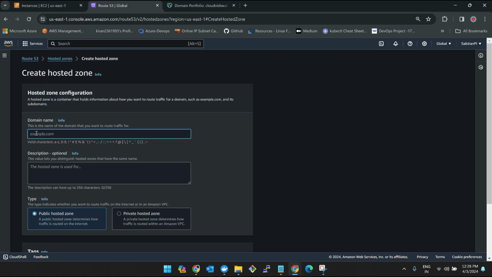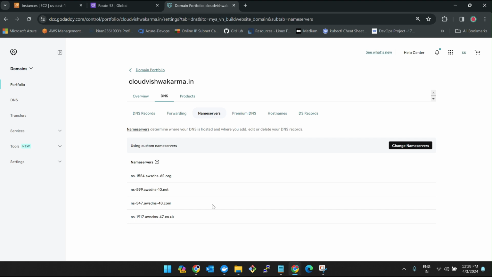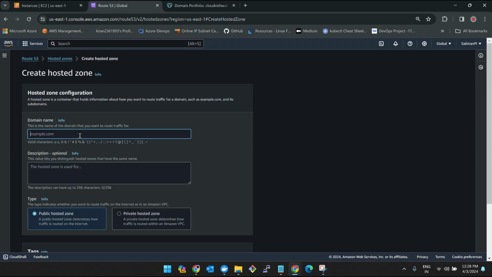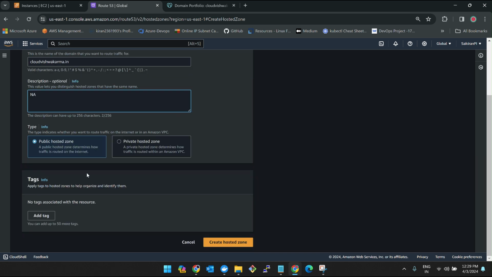Here you should give your domain name properly. Don't give some other words like this. You should give the exact domain name which you have purchased. So this is the domain name I have purchased. I'll go here and paste my domain name. The description is optional. You can give anything you want. This is for testing purposes.